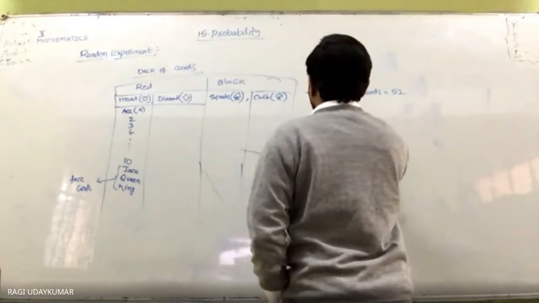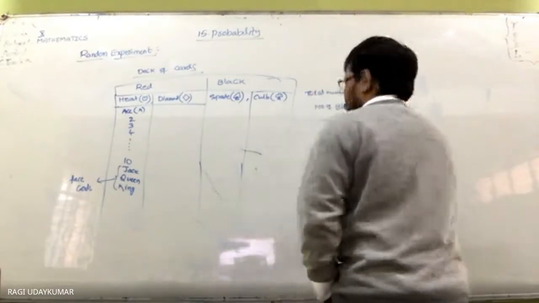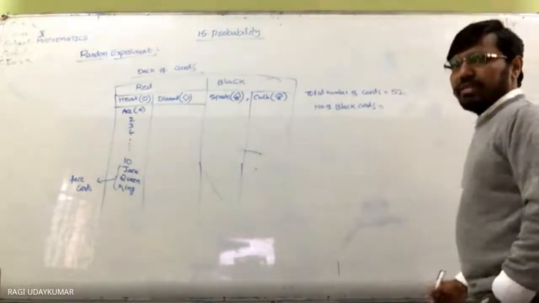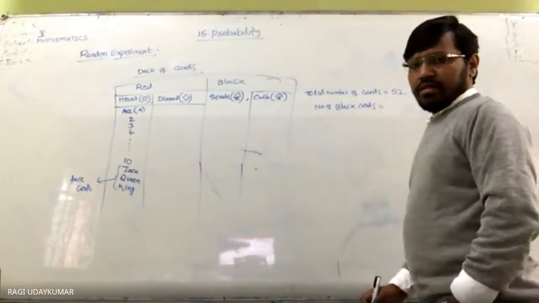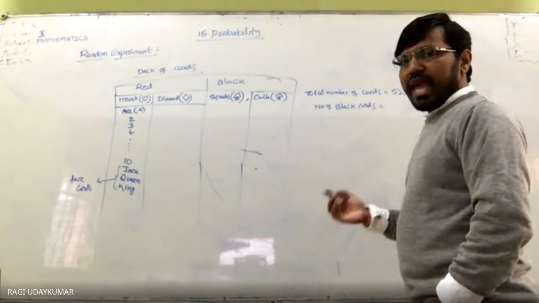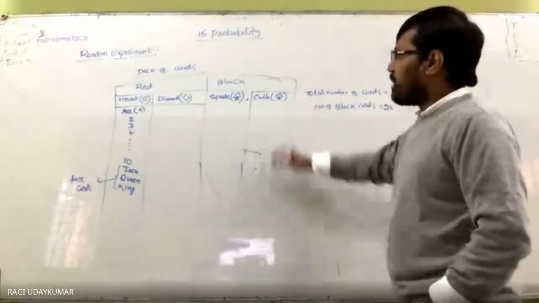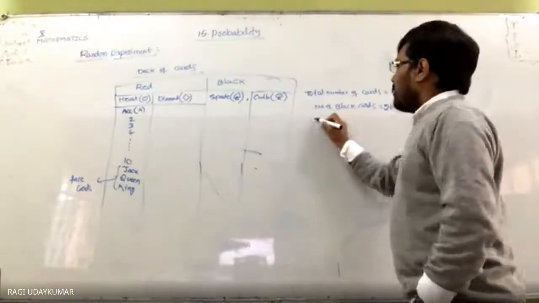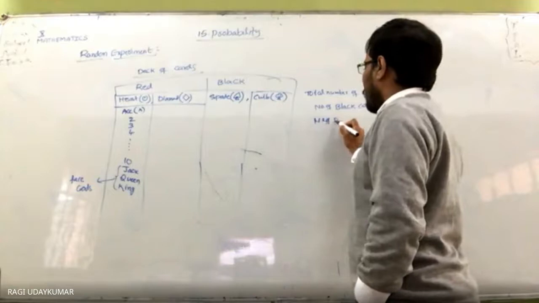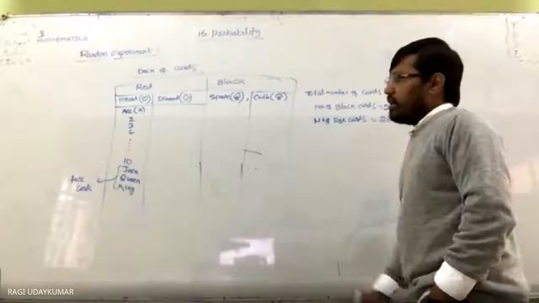Number of black cards. How many black cards will be there? 26. 26, these both are black. Number of red cards. How many red cards will be there? 26.